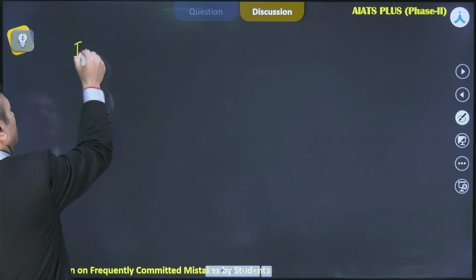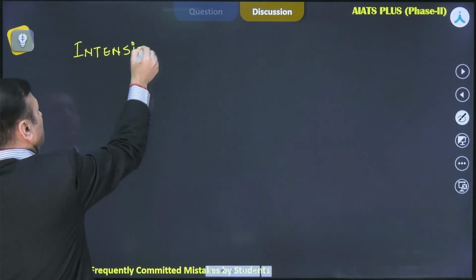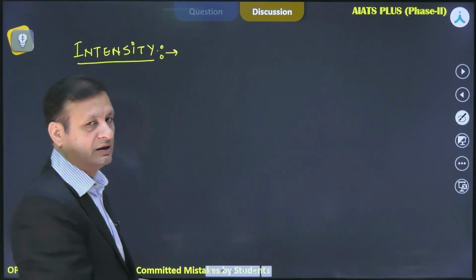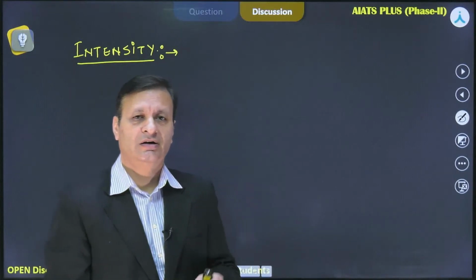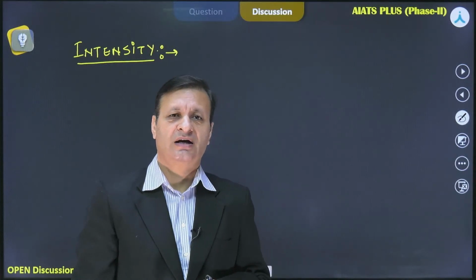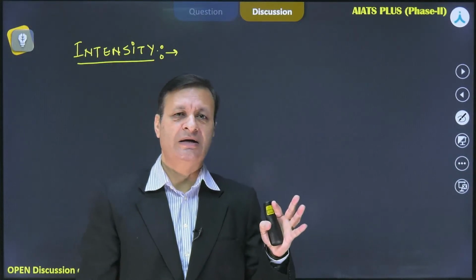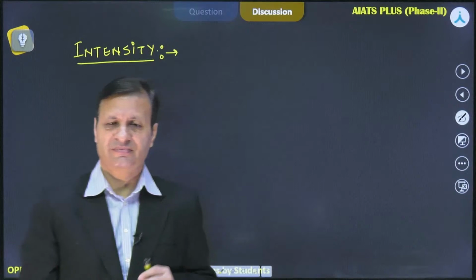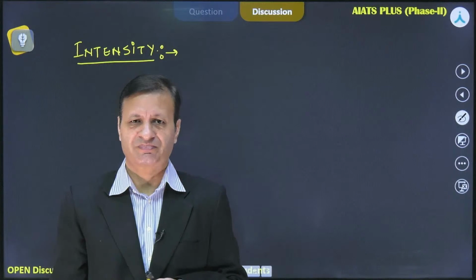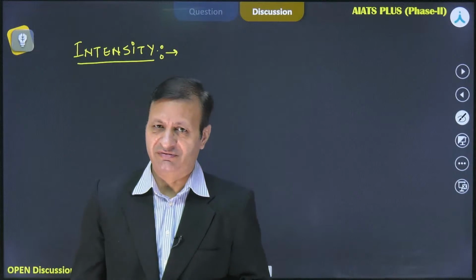So first you understand the word intensity. For a general term for any wave, intensity is defined as amount of energy incident per unit area per unit time. This is the general definition of word intensity, and that is to do with the waves. We can define intensity of any of the energy or any of the wave.